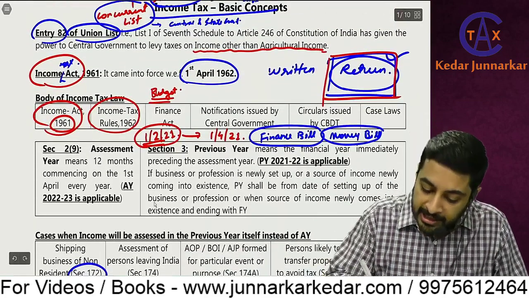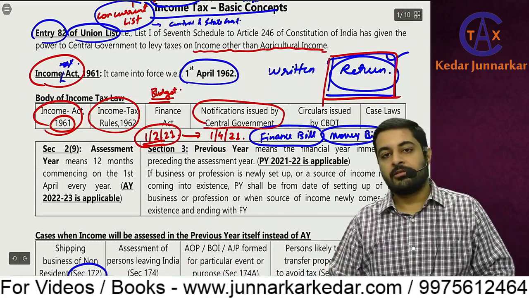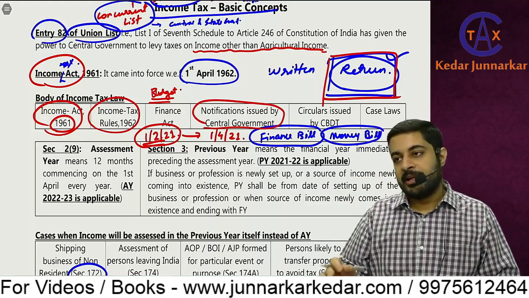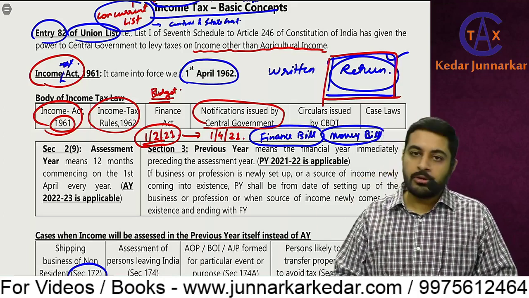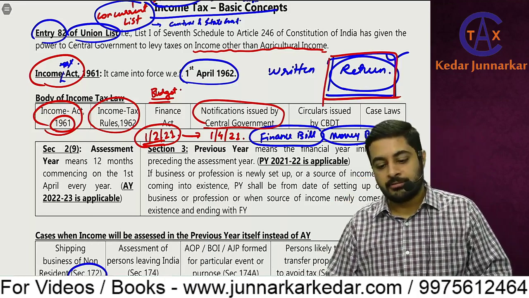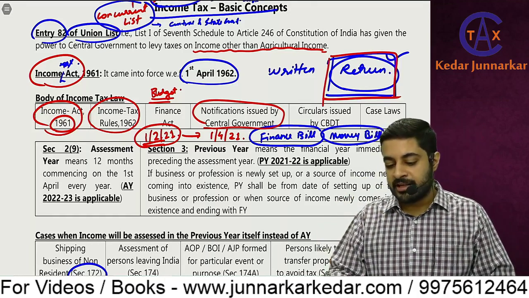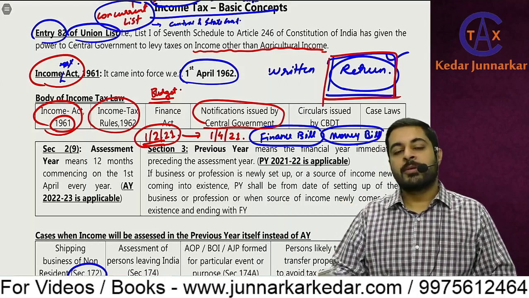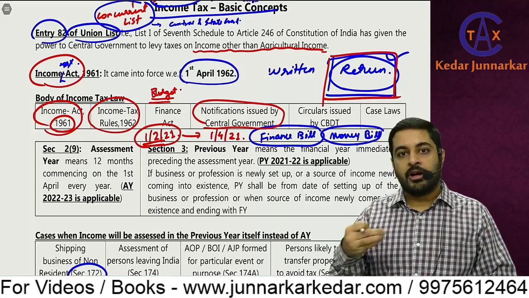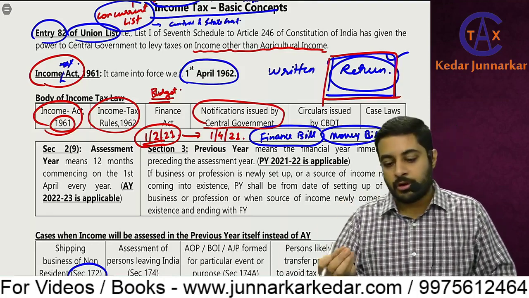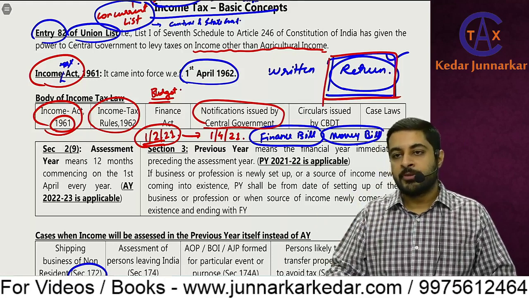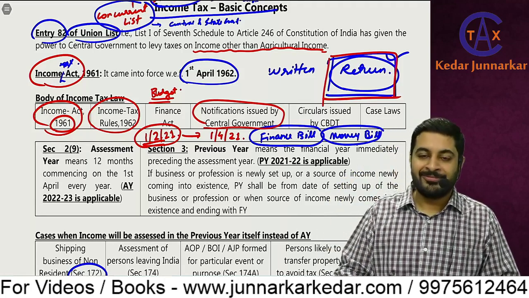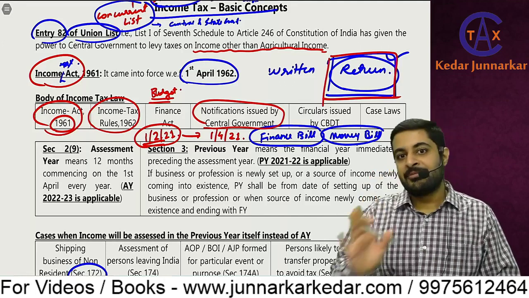Coming back, then notifications issued by the central government. Many times the act and rules give powers to the central government to issue notifications. So what can be different types of notifications? Maybe the power is given to the central government to specify which documents are required for applying for PAN. How will the central government say it? Will a central government officer just stand up and say these documents are required? No. For that, there should be some legal procedure.